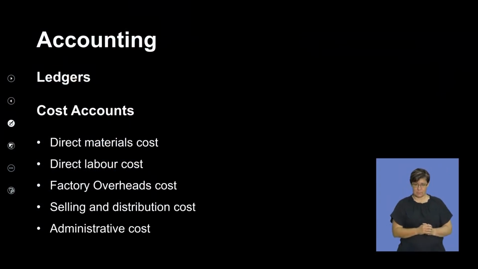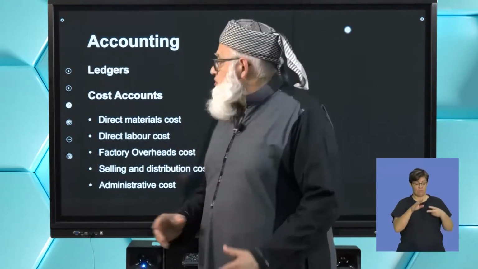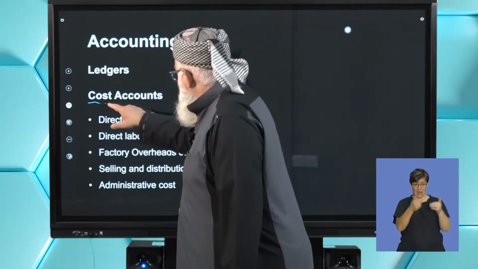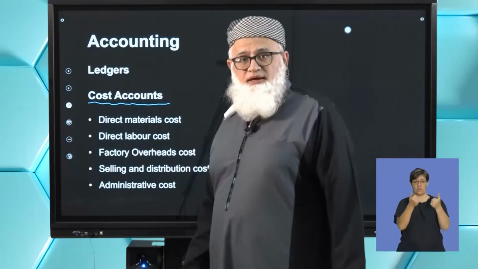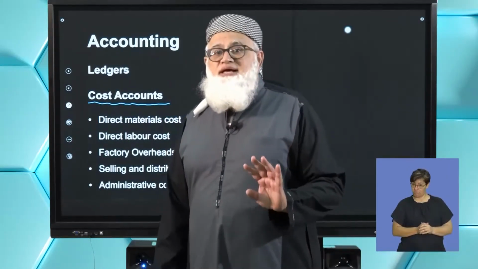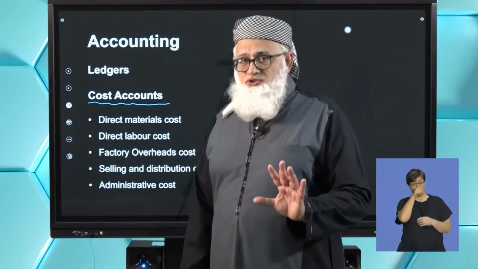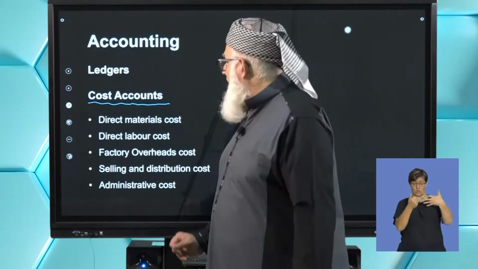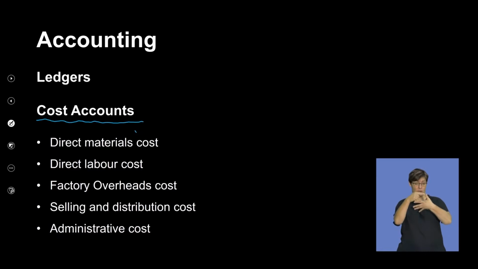Right, now you come to your second category of accounts, and these are your cost accounts. Okay? And of these, you have 5 cost accounts. Let's go through them. Number 1, you have your direct material cost. Number 2, your direct labor cost. Number 3, your factory overhead cost.